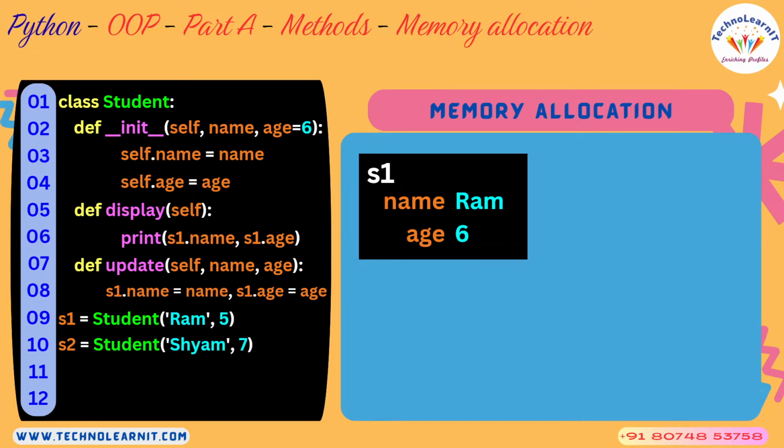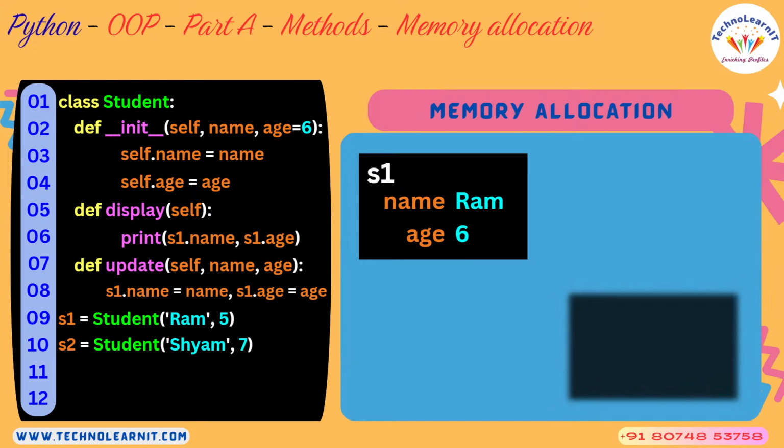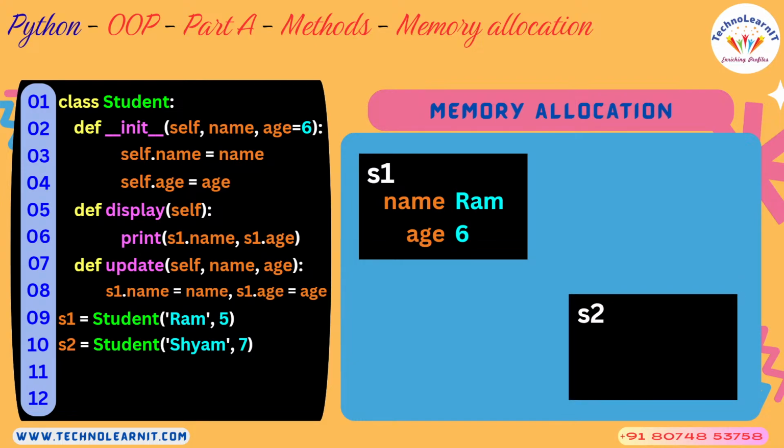Okay, you have created one more object. What happens now? When you create one more object, separate memory will be allocated. That means whenever you create an object, it will consume its own memory, hence it can have its own state. We talked about state some time back. When it comes to object 2, the name would be Shyam and the age would be 7. And how s1.display and s2.display work, and how the member functions know the context, is what I'm going to explain now.